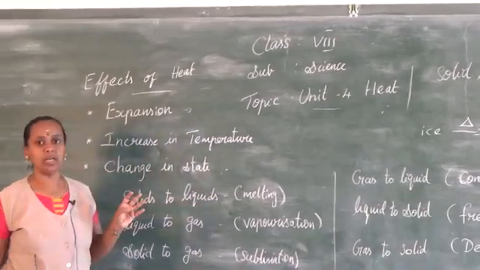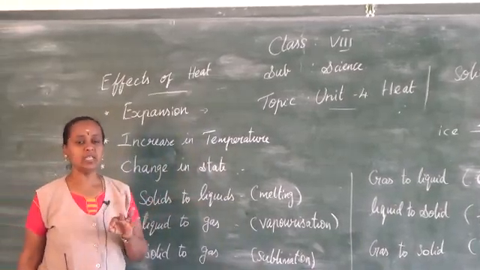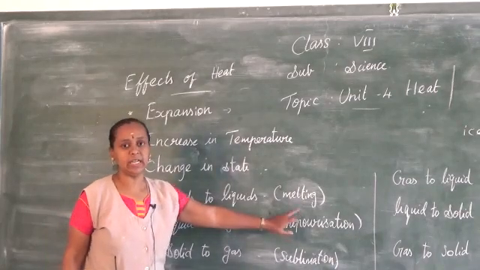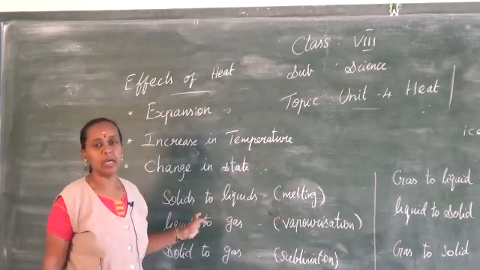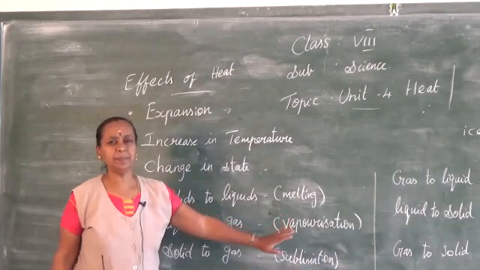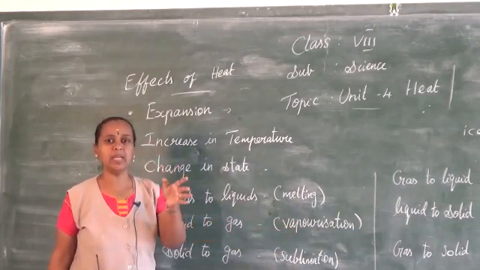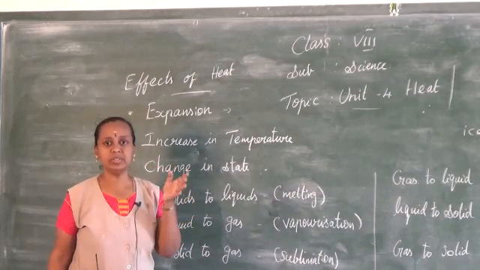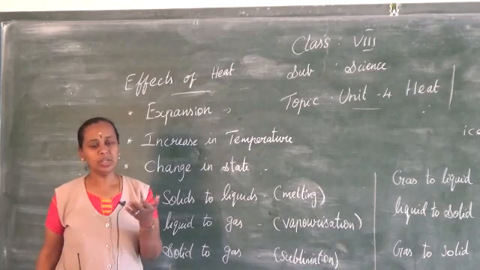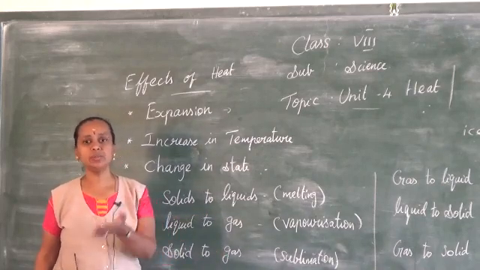We have studied solids, liquids and gases are the three states. So, solid to liquid is called melting. When you heat a solid, it turns to liquid. That process is called melting. Very simple. Take ice cubes in your mind. When you heat ice cubes, what happens? Just leave them outside, and they turn to water.